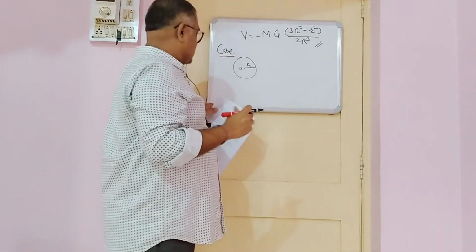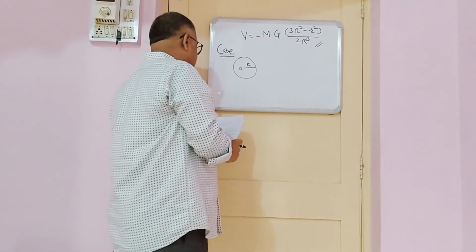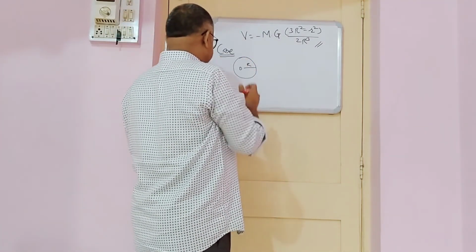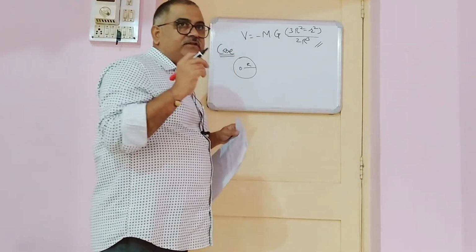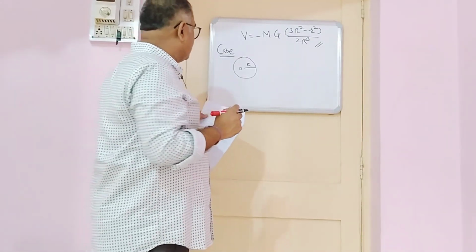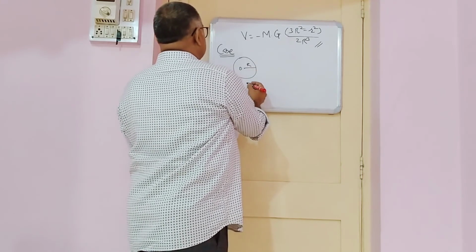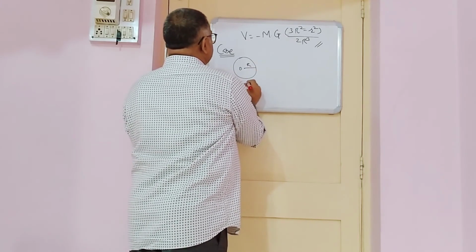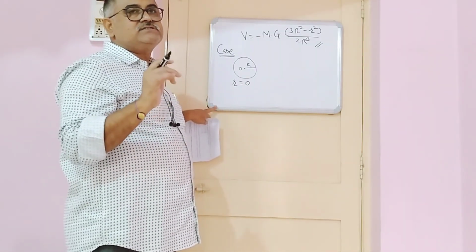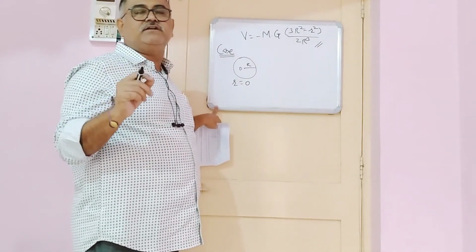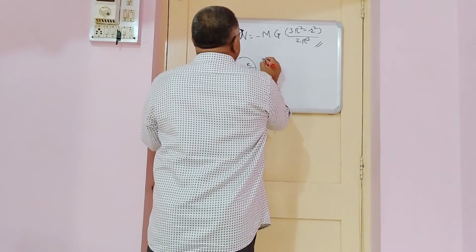But now in this case the point P lies at the center of the sphere, and therefore the small r is equal to 0. That means the distance of that point from the center is 0.